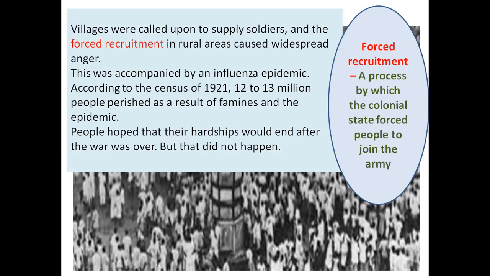Okay, so villagers were called upon to supply soldiers, and it was known as forced recruitment. This was one reason. Another situation was there. There was an influenza-like epidemic in 1921. 12 to 13 million people's lives were spoiled, and due to famine, their lives were affected. And the British did nothing for our people. That was also one reason that people got angry.